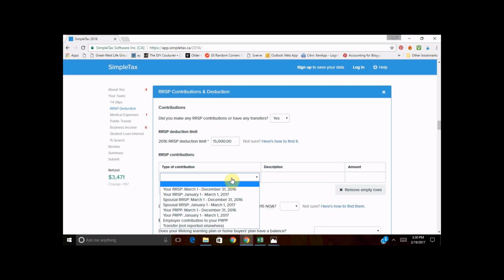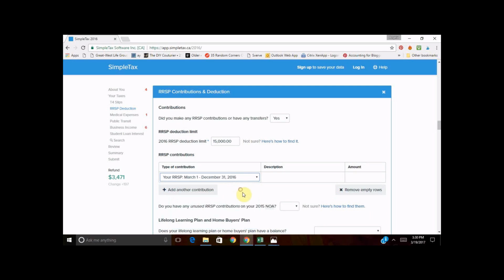Also, with your RRSP, you can contribute in the first 60 days of the year. So this is if you know that you're going to owe taxes, what you can always do is make a contribution prior to March 1st of 2017, which has already passed. So this may not help you this year, but is something to keep in mind for the next year. So we're just going to say that if this is for 2016, she contributes through Sun Life, and she contributed $5,000.